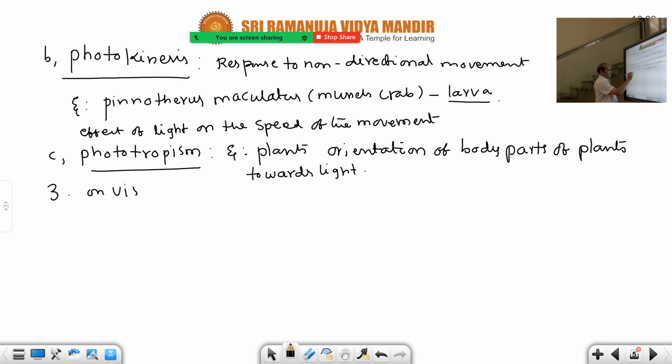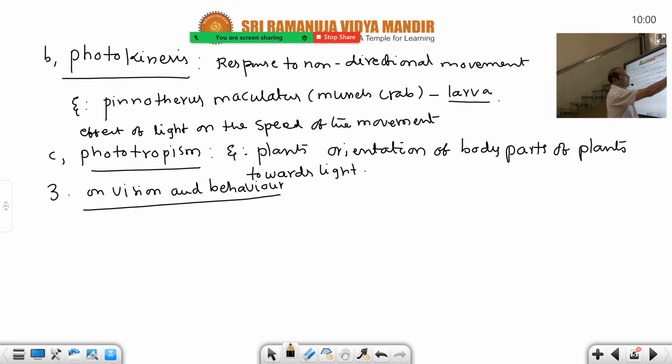Effect of light on vision and behavior. Next heading. Just now I told you, in the absence of light, we cannot see the objects. On vision and behavior also, the next effect of light. Generally in the absence of light, our eyes cannot see any objects except nocturnal animals. Nocturnal animals have a beautiful accommodation power during night time, that is retina. And the retina's adjustment power is there, so that's why they can see the objects in the night time.